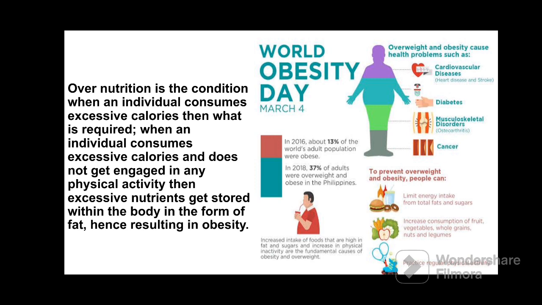So here, what can we do to prevent overweight and obesity? We may limit energy intake from total fats and sugars. Means what our body requires, we should take only that, not more than that. We should increase dietary fiber, means fruits, vegetables, whole grains, nuts and legumes.